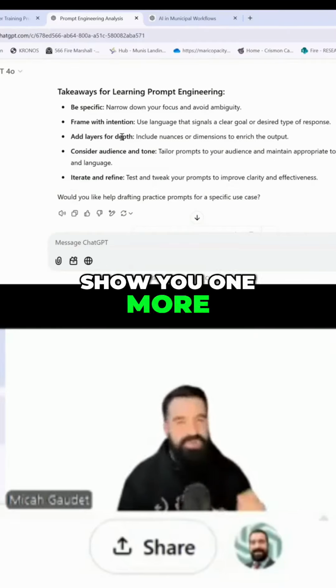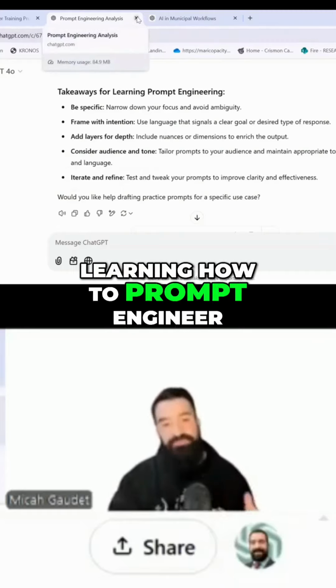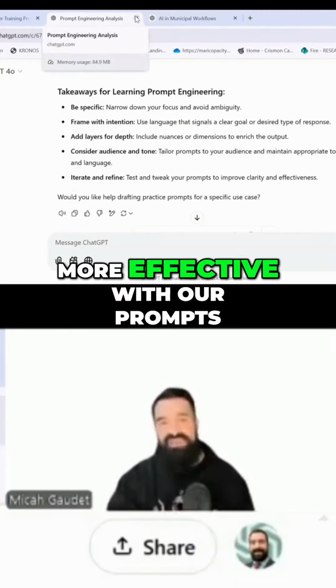So I'm going to show you one more thing here that I think is really interesting that we can do with prompt engineering and learning how to prompt engineer. We're learning how to be more effective with our prompts.